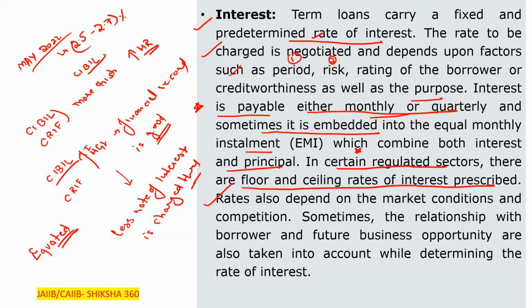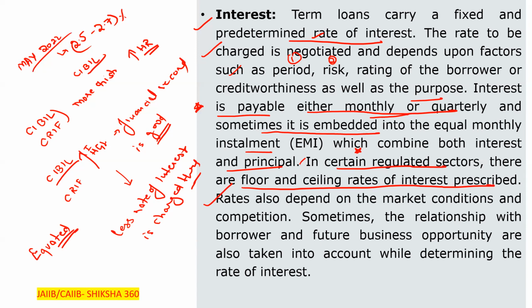So we have to take care, basically we have to understand all these things. This is the same thing they are mentioning here. In certain regulated sectors, there are floor and ceiling rates of interest prescribed. Rates also depend upon the market conditions and the competition.